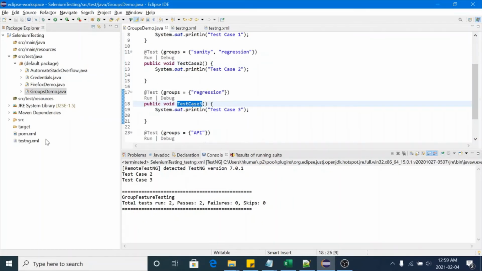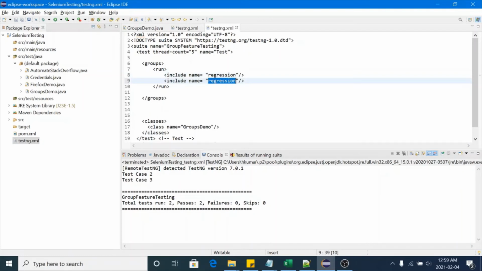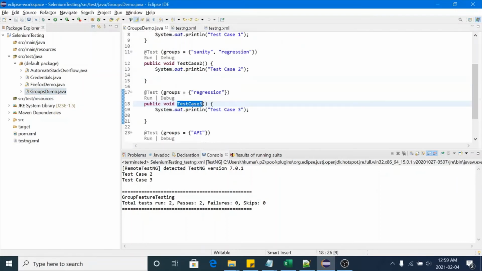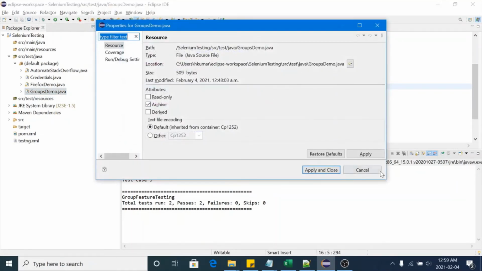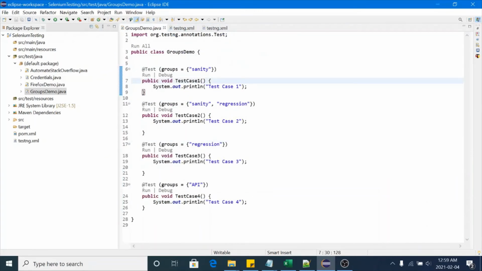Okay. So if you want to run two groups, regression plus sanity, you can do that. Let me show you. In the case of sanity and regression, let's see which test cases should run. It will just create a set of these test cases. Let's suppose this test case is for sanity also and regression also, so it will not run two copies of this test case, it will run only one.